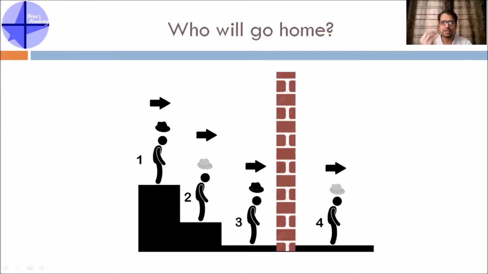The most common thing that comes to anyone's mind is that maybe the first prisoner is going home because he is the only one who can see the maximum number of heads. He can see 2 people, 2 and 3. But if you think about his chance of survival, because he is seeing 1 white hat and 1 black hat, he can have either a white hat or a black hat.